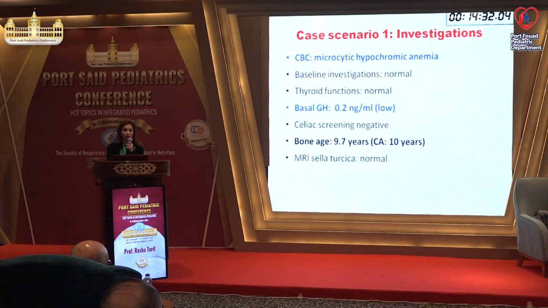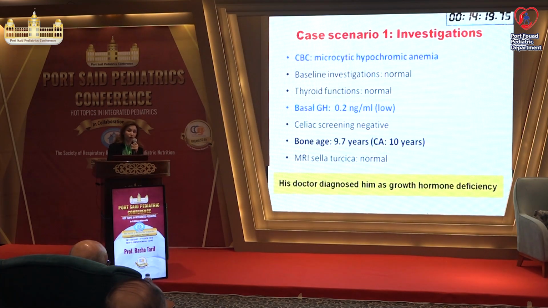Okay, and this is what the pediatrician found. He found microcytic hypochromic anemia, thyroid normal, the basal growth hormone was low, celiac screening negative, bone age 9.7 and the child is 10. MRI sella turcica was normal, and unfortunately, the doctor diagnosed him as a case of growth hormone deficiency.